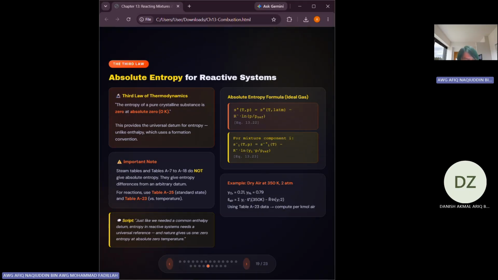The extra term with the natural log accounts for the fact that mixing adds entropy. A component in a mixture has a lower partial pressure than a pure gas, so it has higher entropy.